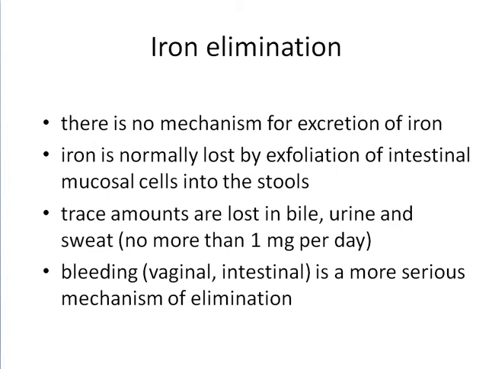Iron elimination: there is no mechanism of excretion of iron. Iron is normally lost by exfoliation of intestinal mucosal cells into the stools. Trace amounts are lost in bile, urine, and sweat, no more than 1 milligram per day. Bleeding, menstrual and intestinal, is a more serious mechanism of elimination.